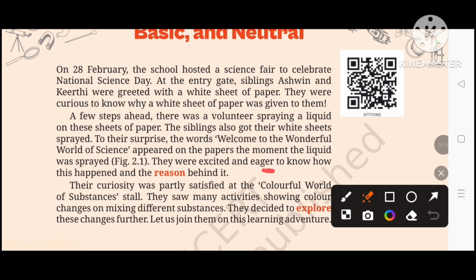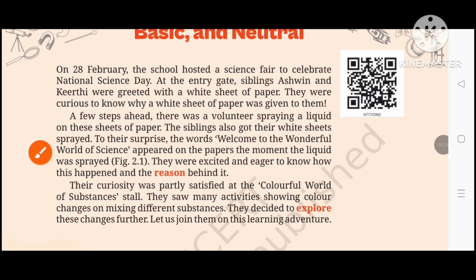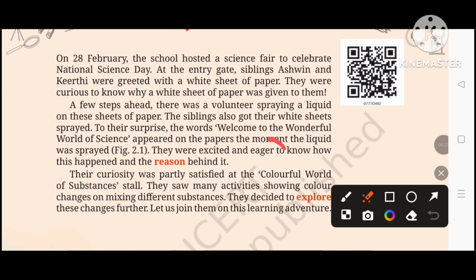They were excited and eager to know how this happened and the reason behind it. The meaning of eager is full of desire or interest. They wanted to know how this happened and the reason behind it.